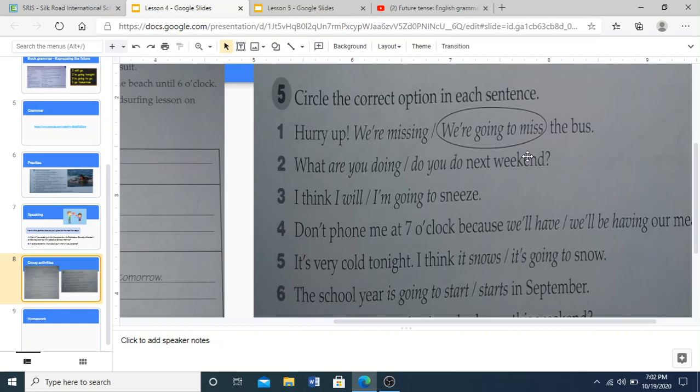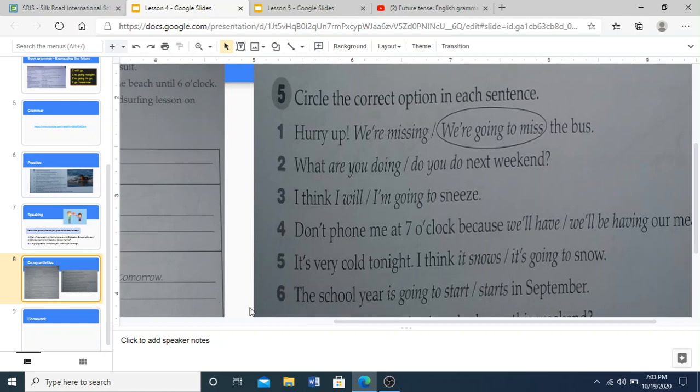Hurry up, we are missing the bus. Hurry up, we are going to miss the bus. So "we're going to miss the bus" is the correct one. You circle it. So you do the same for all of these questions. This shouldn't take more than 6 minutes maximum because you're working in a group, and you bring your ideas together and try to solve the question.